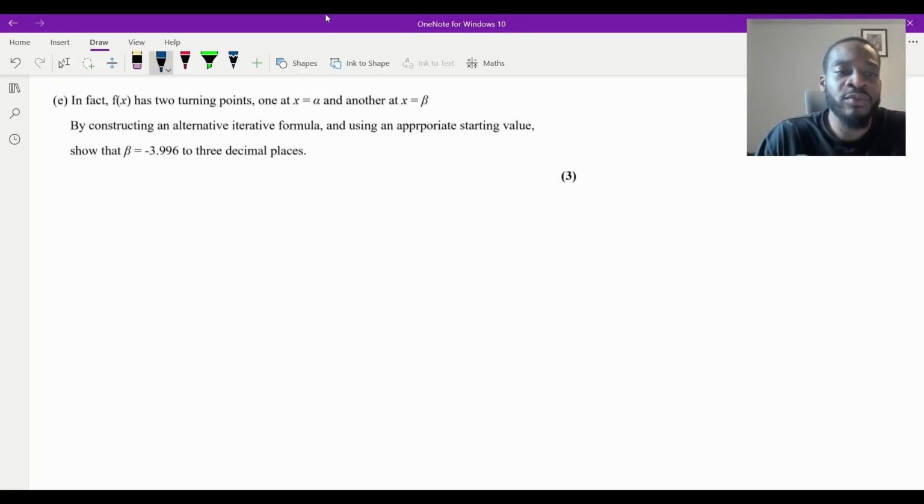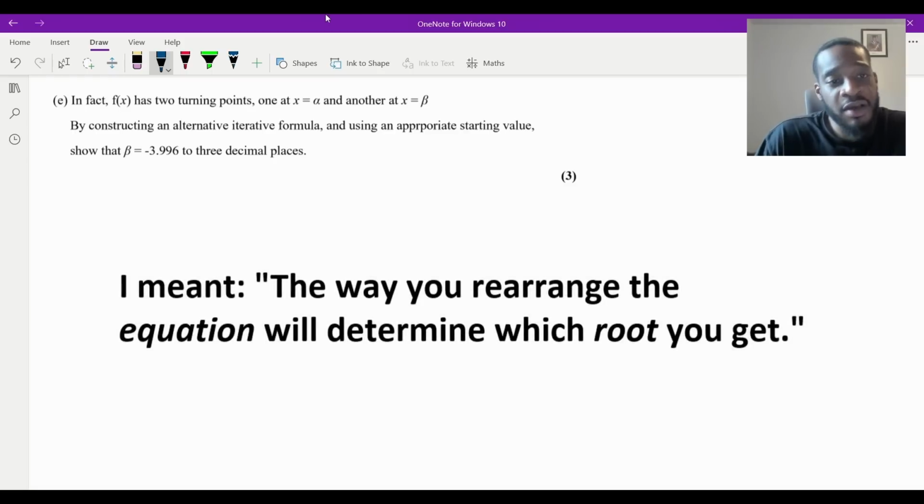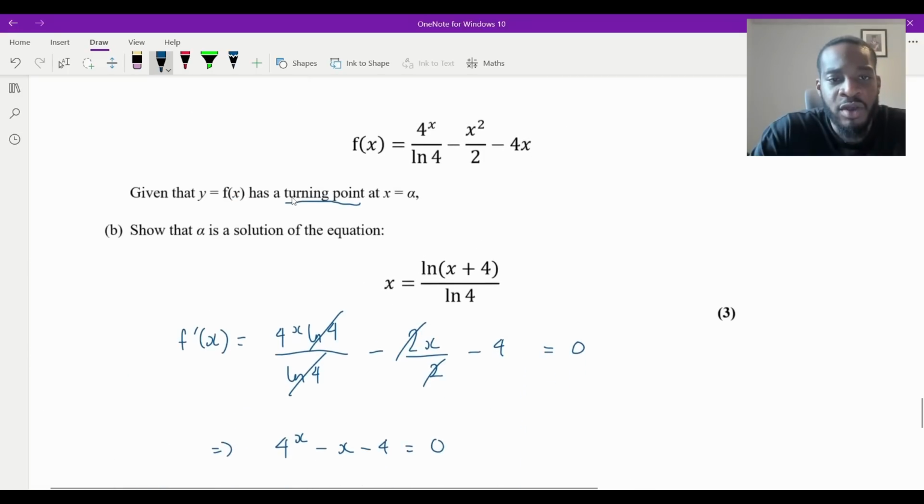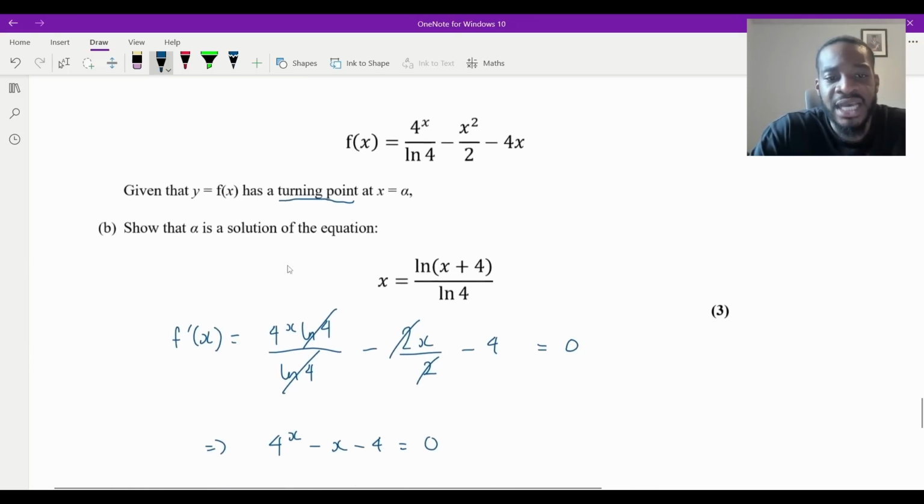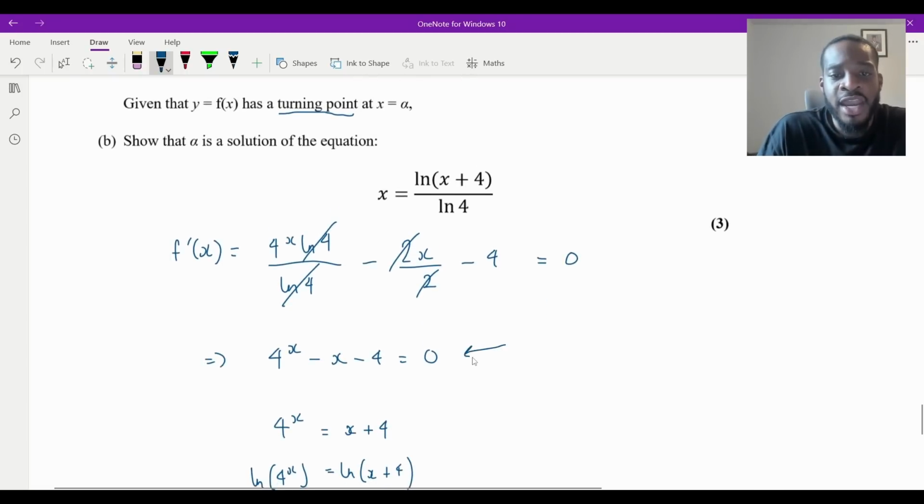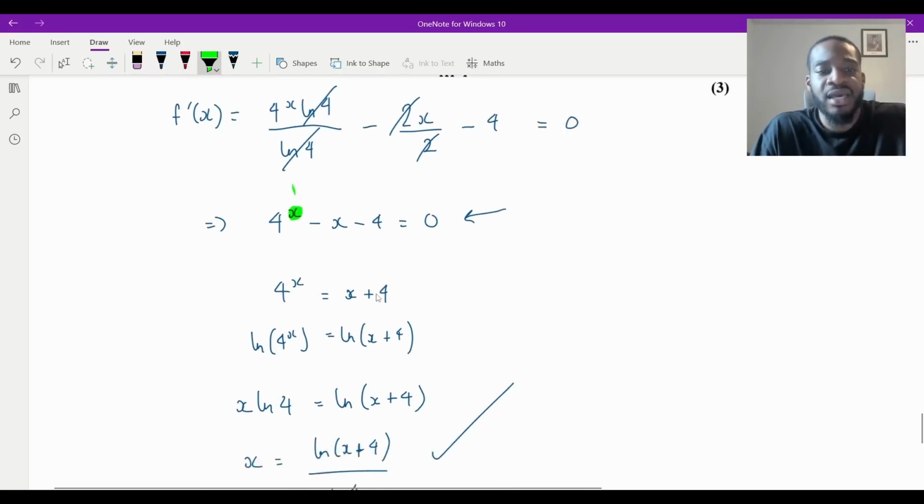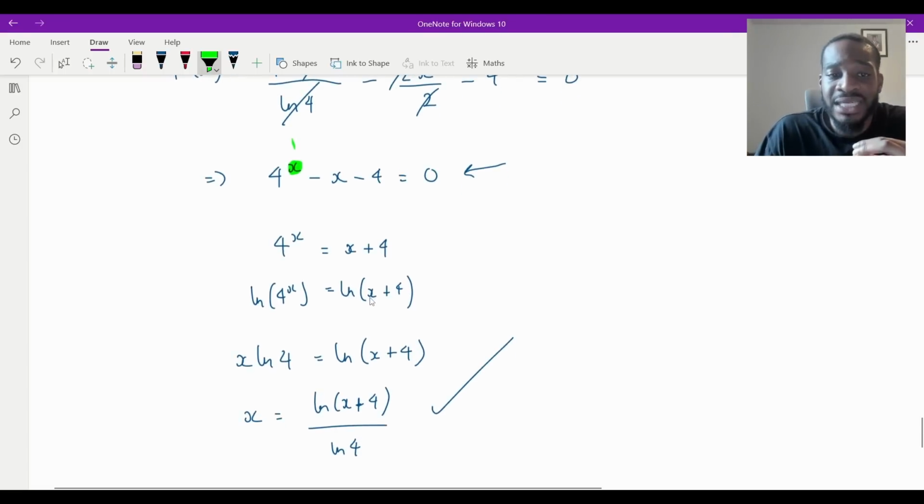Anyways, the main thing is, remember, when you're doing these types of questions, locating roots, right? The way you rearrange your iterative formula will determine what roots you get if there are multiple in a function, right? So where did we first construct our initial iterative formula? It was in part B, wasn't it? Remember, this was part B over here. We had this equation f of x, we differentiated it, set it equal to 0, which was over here, right? And then we rearranged to make this x the subject. And this allowed us to calculate the root at alpha, isn't it? Well, there's another root at beta, which the question says.